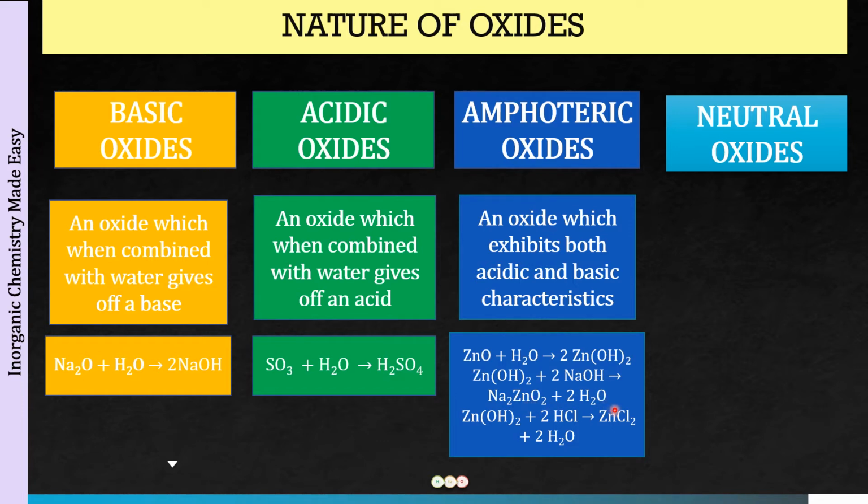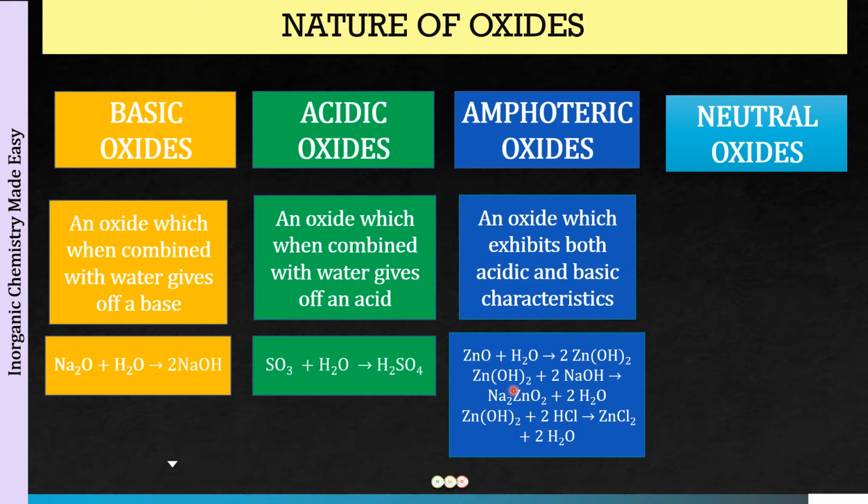Along with that, water is going to be produced, and if you react this with HCl, it will be producing zinc chloride and water. So it is reacting with both base as well as acid. Hence zinc hydroxide is an amphoteric hydroxide.